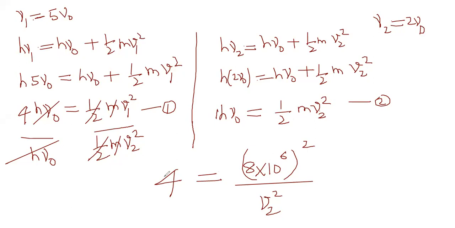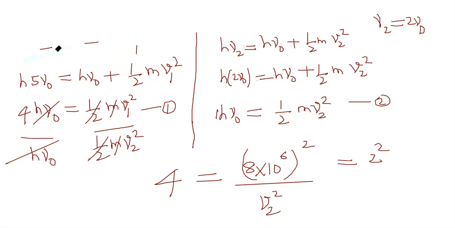Now I have to find V2. How will I find the value of V2? This V2 square is there. I have to send it that side. No need to do the square also now, because anyway 4 has its own root. I mean to say 4 is nothing but 2 square, right? So I want to find V2.